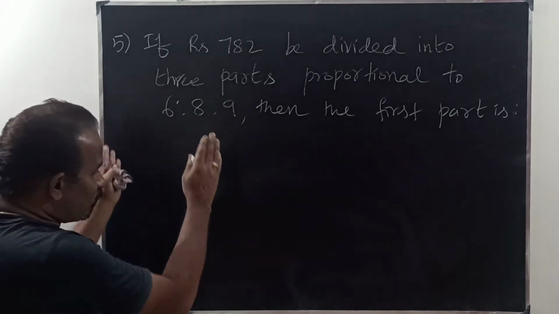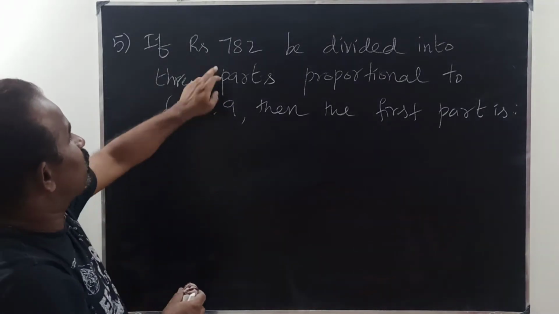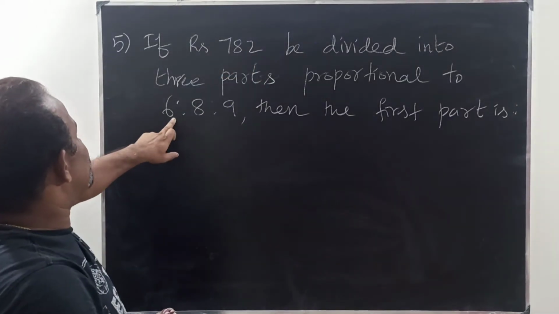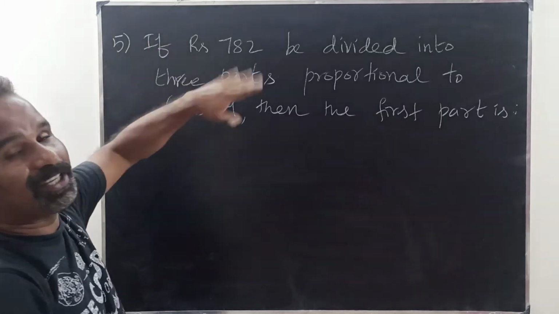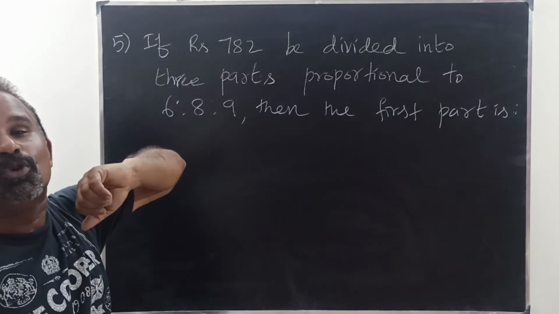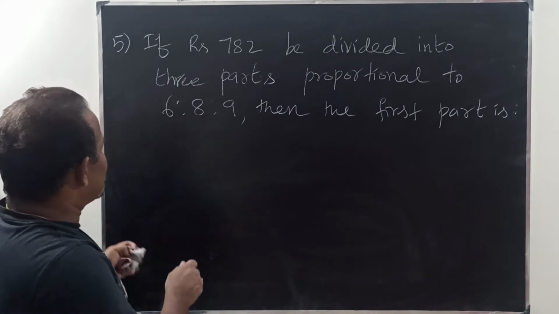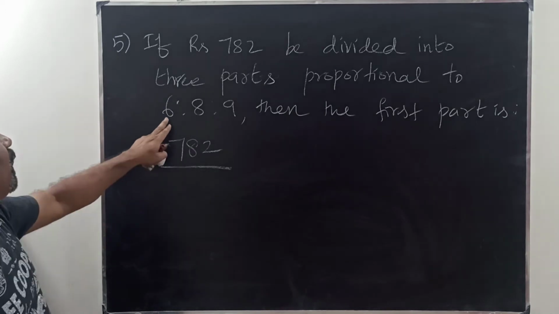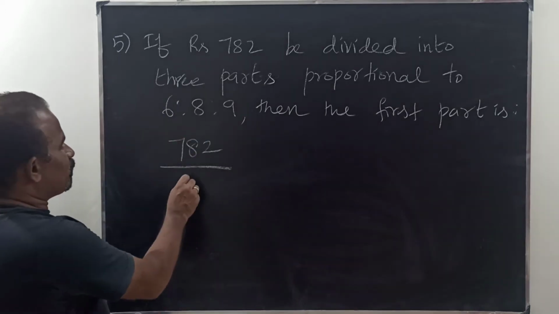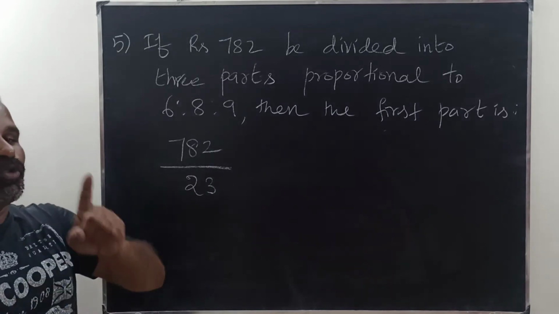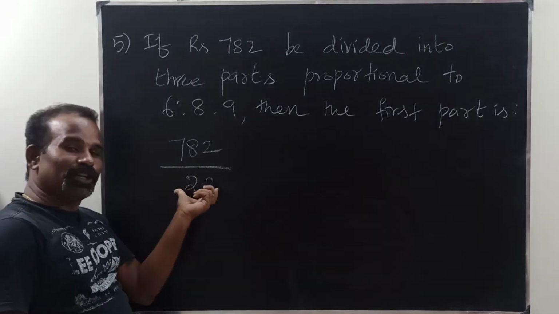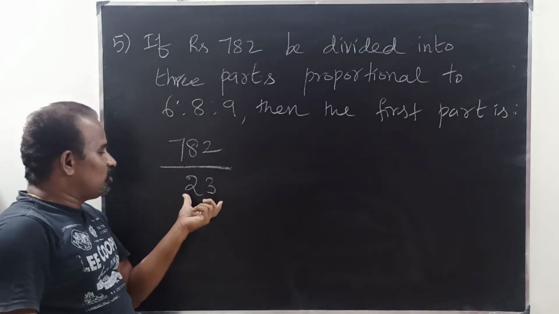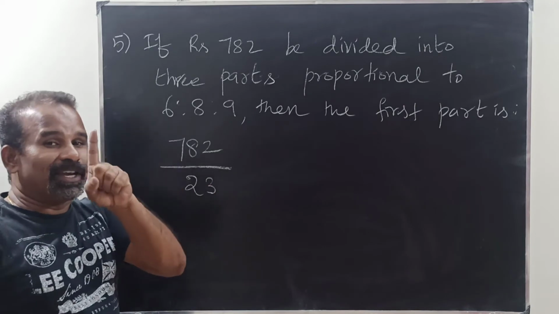Okay. Suppose we have 23 parts. This 782 is divided into 23 parts. So first person 6 parts, second person 8 parts, third person 9 parts. So here this 782 divided by 23, we will be getting 1 part. Totally we need 23 parts. We divide this 782 by 23, you will be getting 1 part.